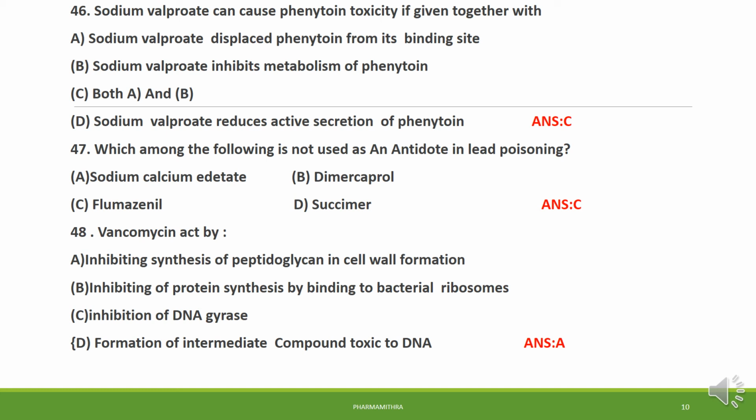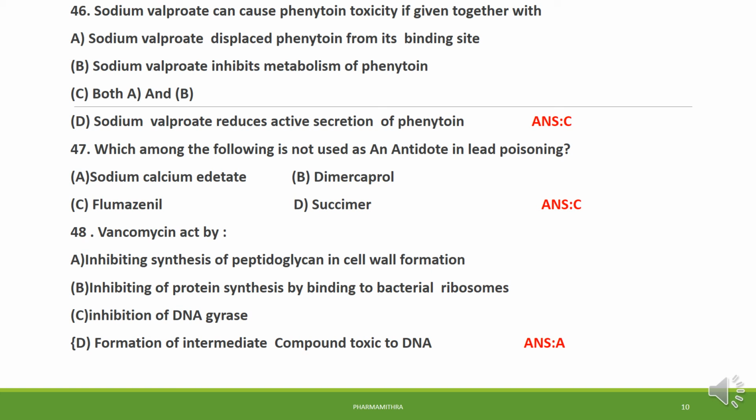Question number 47. Which among the following is not used as an antidote in lead poisoning? In lead poisoning, we use sodium calcium edetate, dimercaprol and succimer. So the one not used is flumazenil. We know that flumazenil is an antidote for benzodiazepine poisoning.